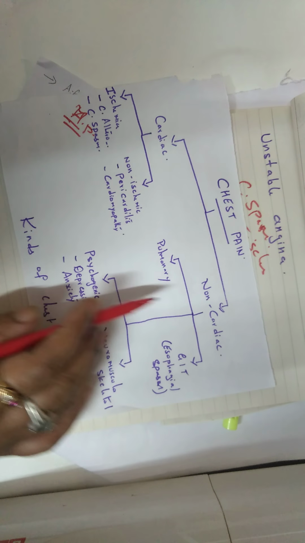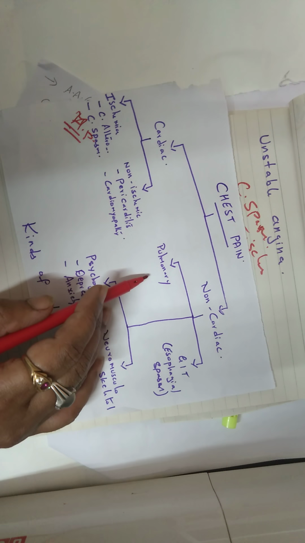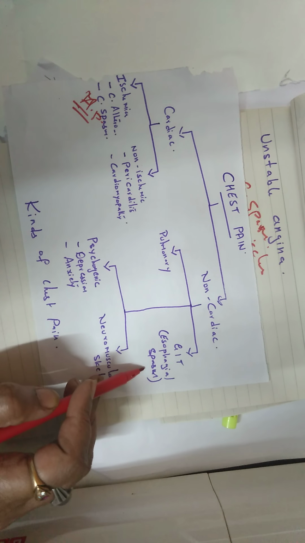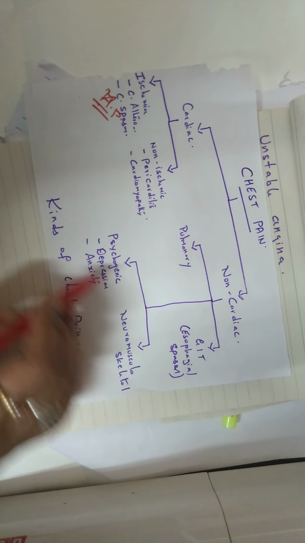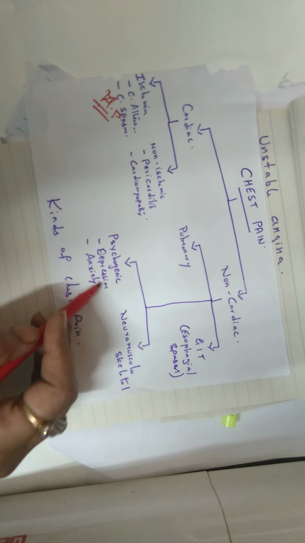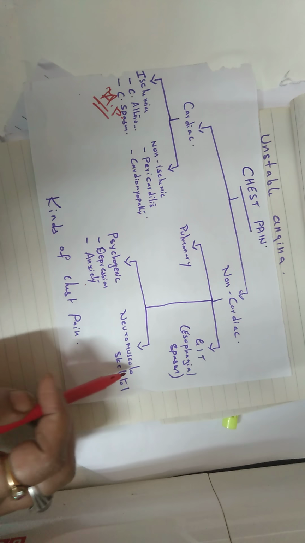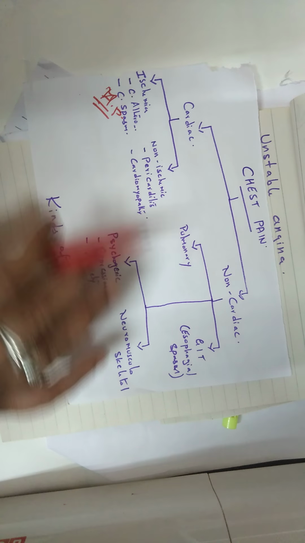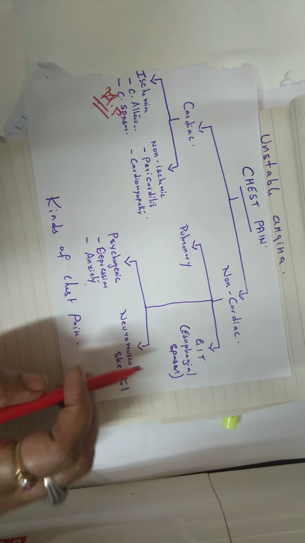Non-cardiac chest pain may be pulmonary, related to the lungs, or GIT related, like esophageal spasms, and we also have psychogenic chest pains due to depression or anxiety, or neuromuscular skeletal pains. So these are some of the various kinds of chest pains.